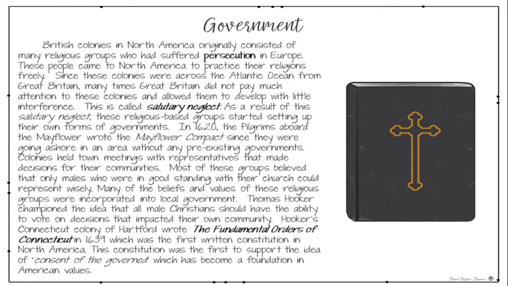Thomas Hooker championed the idea that all male Christians should have the ability to vote on decisions that impacted their own community. Hooker's Connecticut colony of Hartford wrote the Fundamental Orders of Connecticut in 1639, which was the first written constitution in North America. This constitution was the first to support the idea of consent of the governed, which has become a foundation in American values.